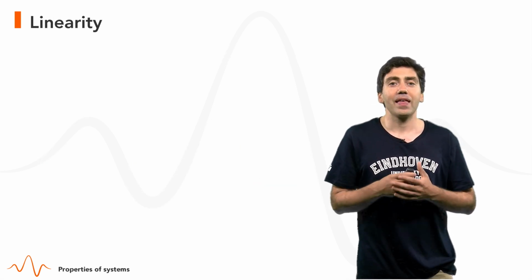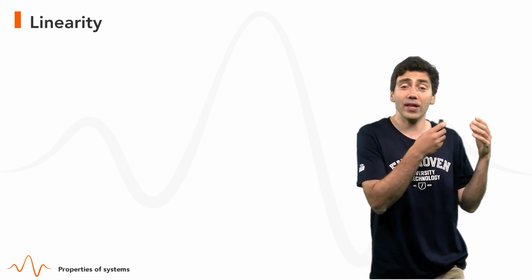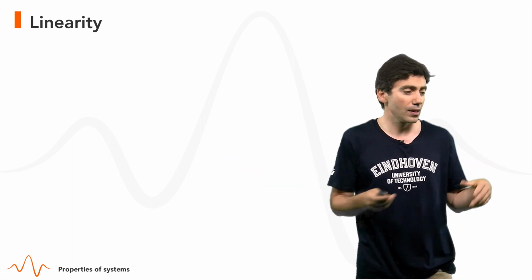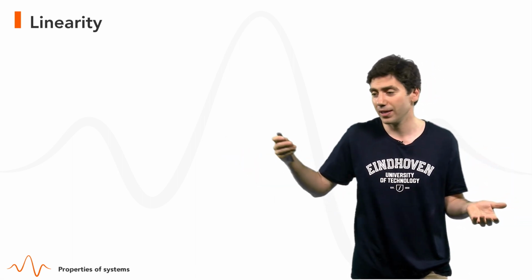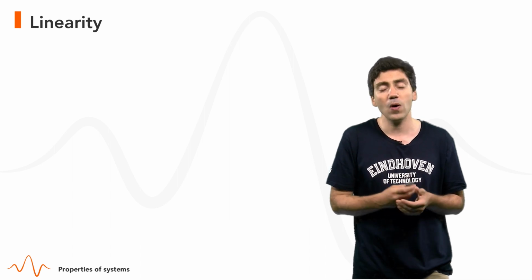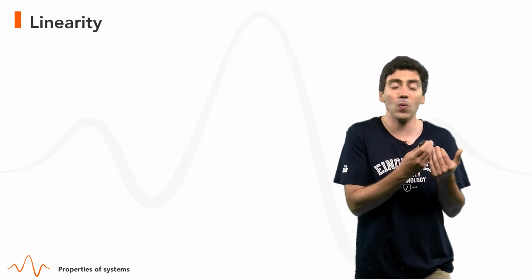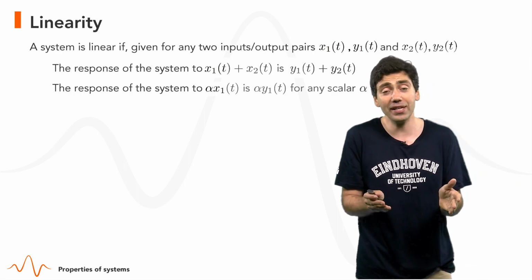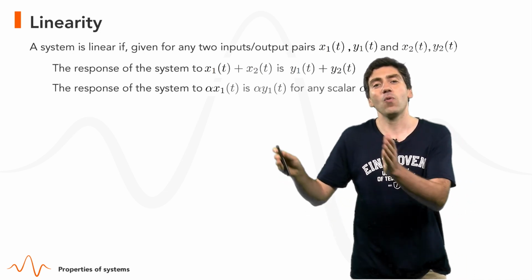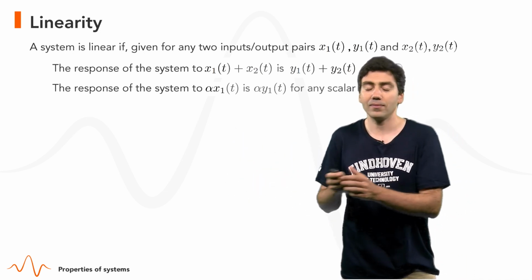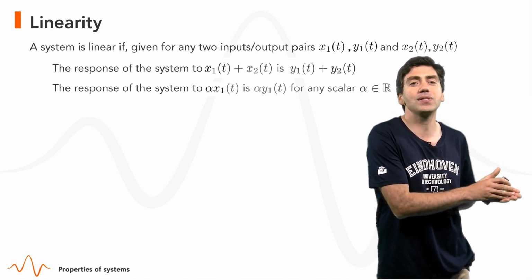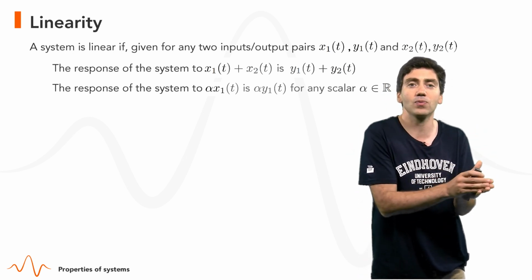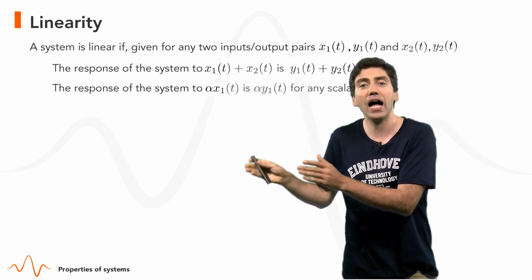Linearity. Let us say that we have a given signal x1 that we input to our system and we get y1. And we have x2 that we input to our system and we get y2. What happens if we input to our system x1 plus x2? For the system to be linear, we must obtain y1 plus y2. Besides that, if we input to our system a scalar times a signal, alpha times x1, we have to have at the output alpha times